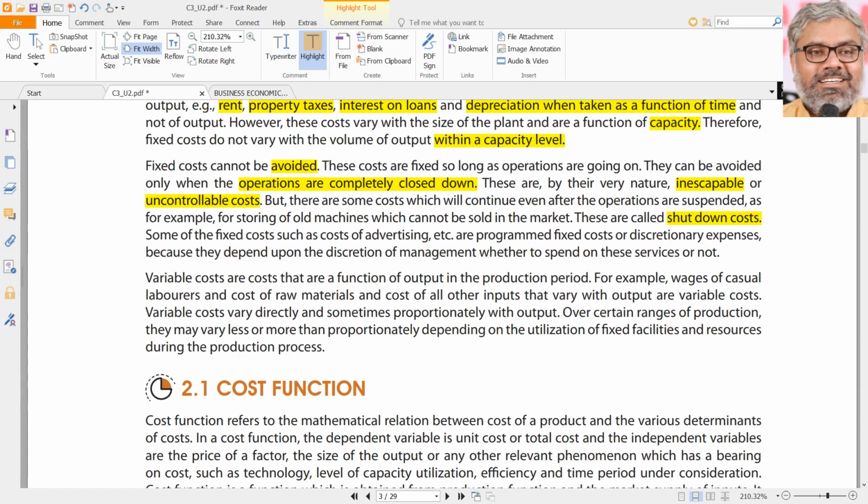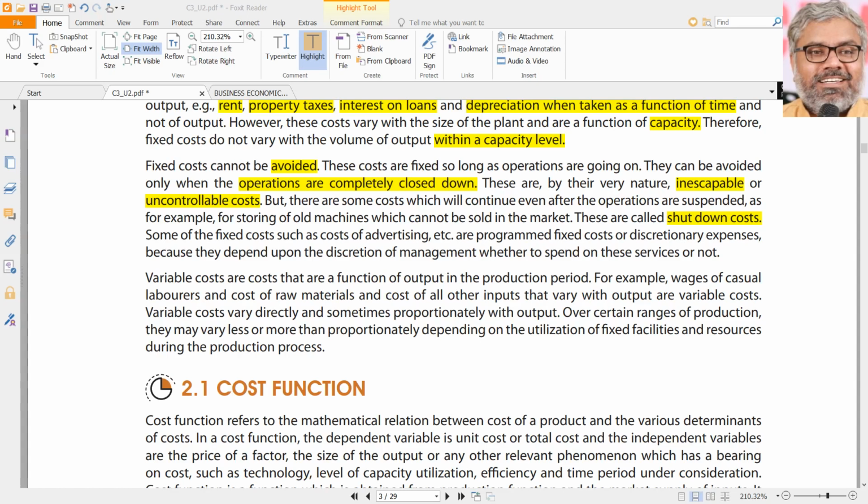For example, they have old machines in the factory, they shut down the plant. There are a lot of micro, small and medium enterprises, MSMEs, that have been shut down in the past 5 to 8 years, let us say. A lot of small enterprises have been shut down. They shut down, but that does not mean they can sell everything on OLX in one day.